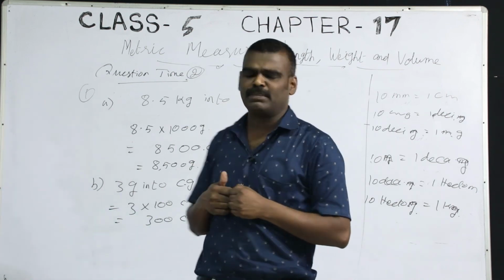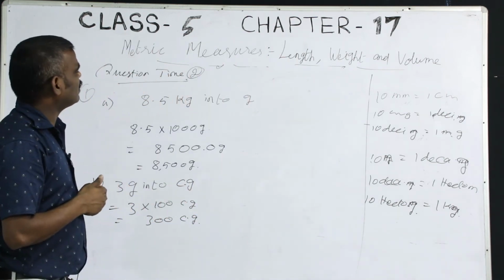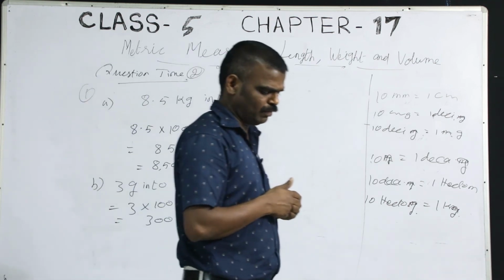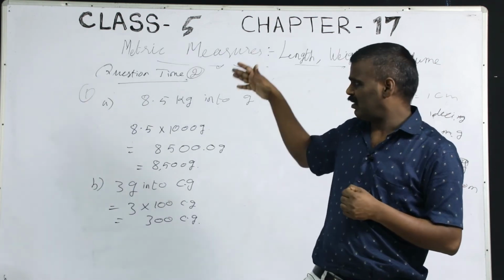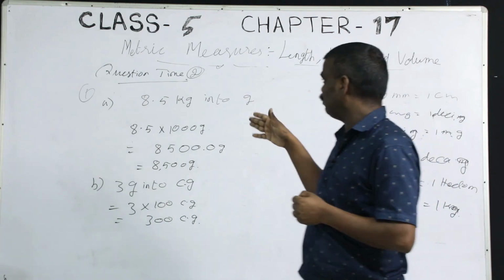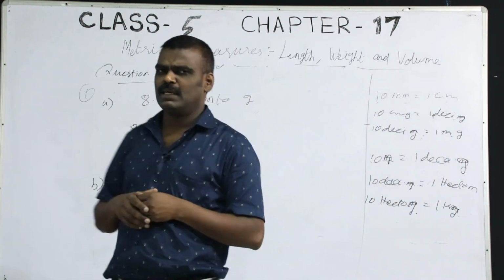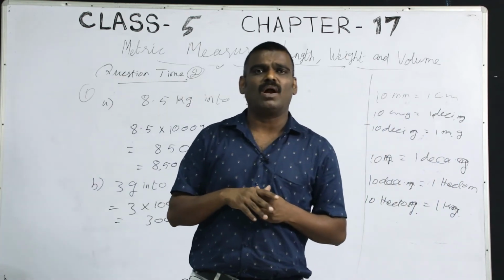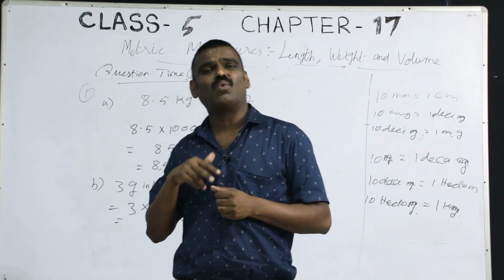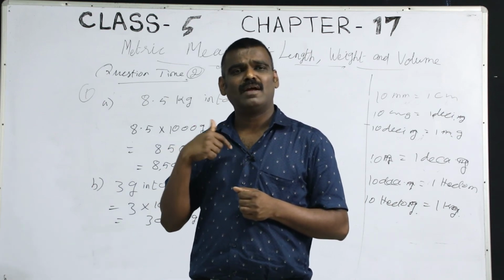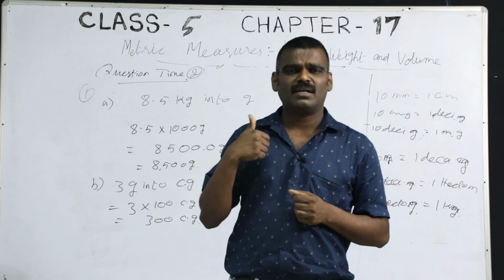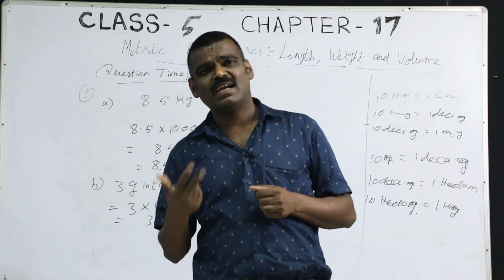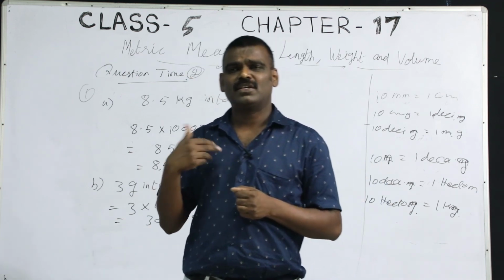Next, we went to chapter 17, metric measures: length, weight, and volume. There we have learned the metric units. 10 millimeters equal to 1 centimeter, 10 centimeters equal to 1 decimeter, 10 decimeters 1 meter, 10 meters 1 decameter, 10 decameters 1 hectometer, 10 hectometers 1 kilometer.